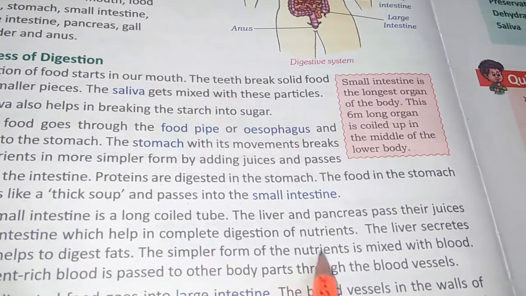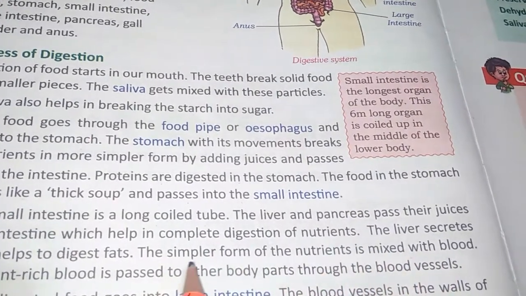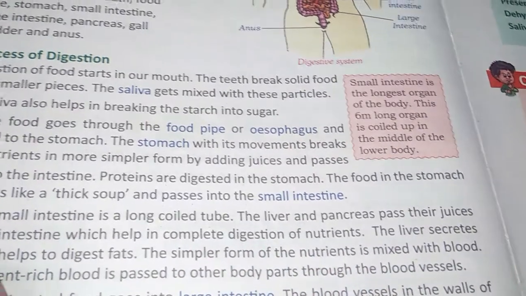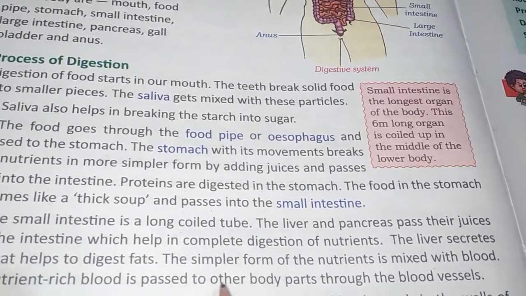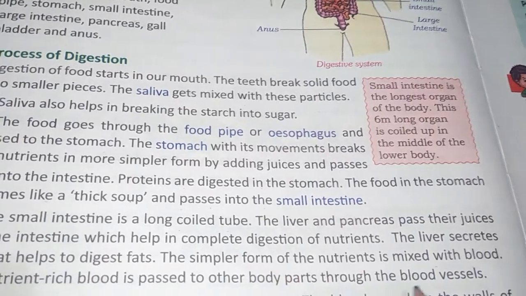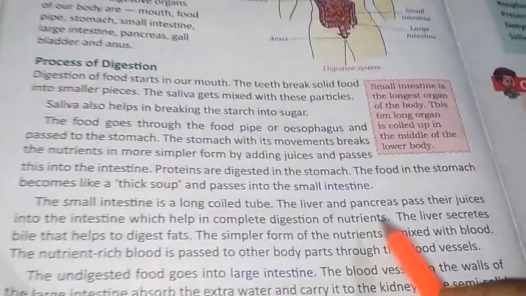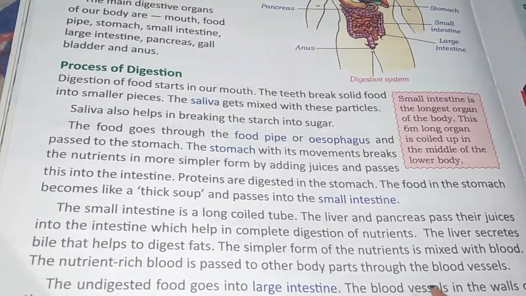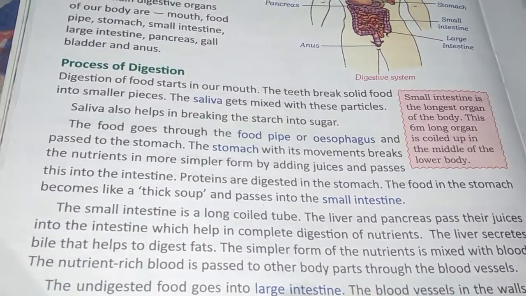The simple form of nutrients is mixed with the blood. The nutrient-rich blood is passed to other parts of the body through the blood vessels, and this blood is passed through blood vessels in the whole body and we get energy.